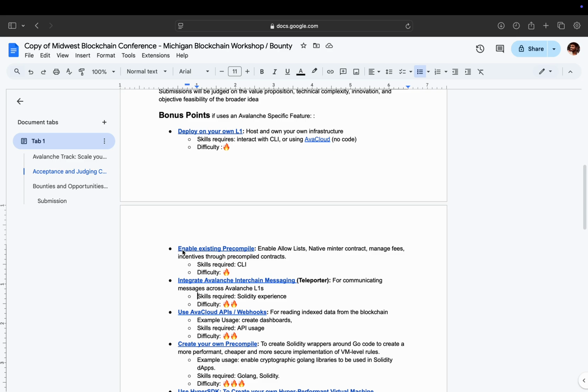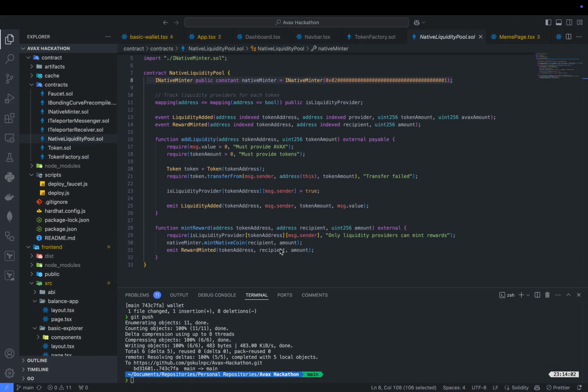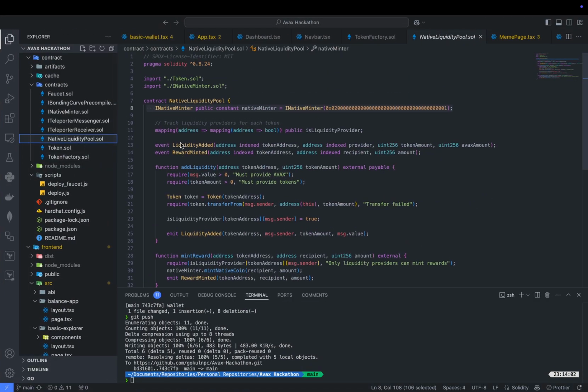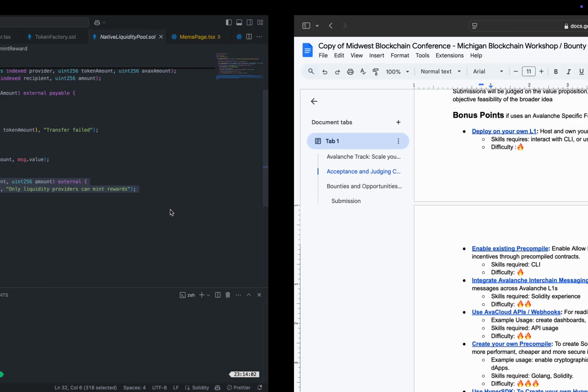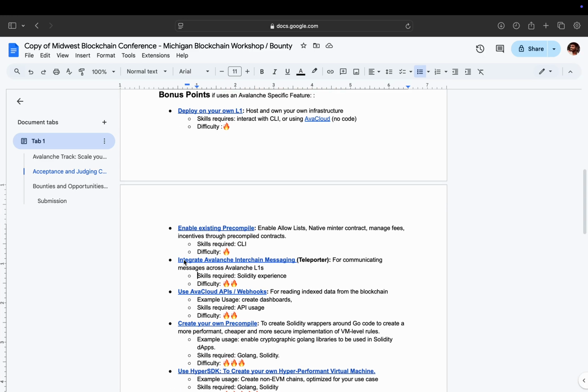The second is enabling an existing precompile, which is using the Native Minter contract. If you look at our code over here, in the Native Liquidity Pool, we have utilized the Native Minter Precompile, and we are using that to mint the rewards. So that's the second track that we have utilized.